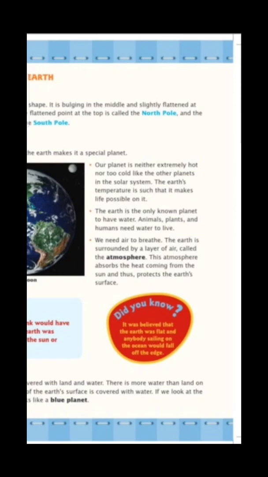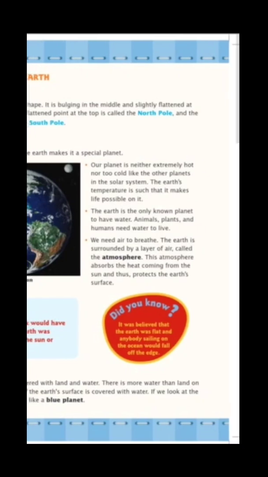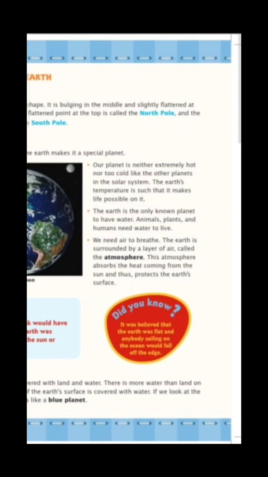Because water is required by everyone, we human beings are not able to think of our life without water. Animals are also using the water that is present in our surrounding. Not only animals, even the plants in our surroundings demand water for their growing activity. So you can understand water is a very important thing that is required just to get a life.